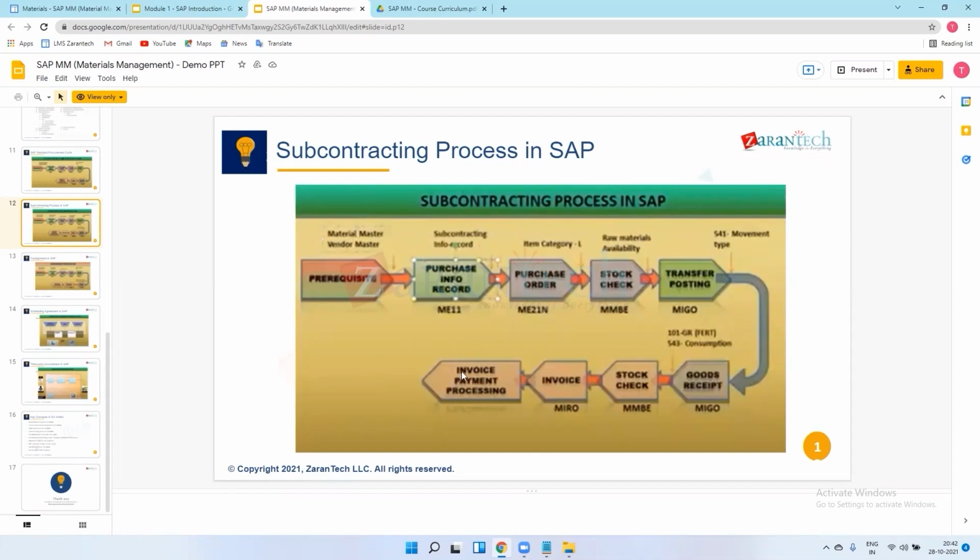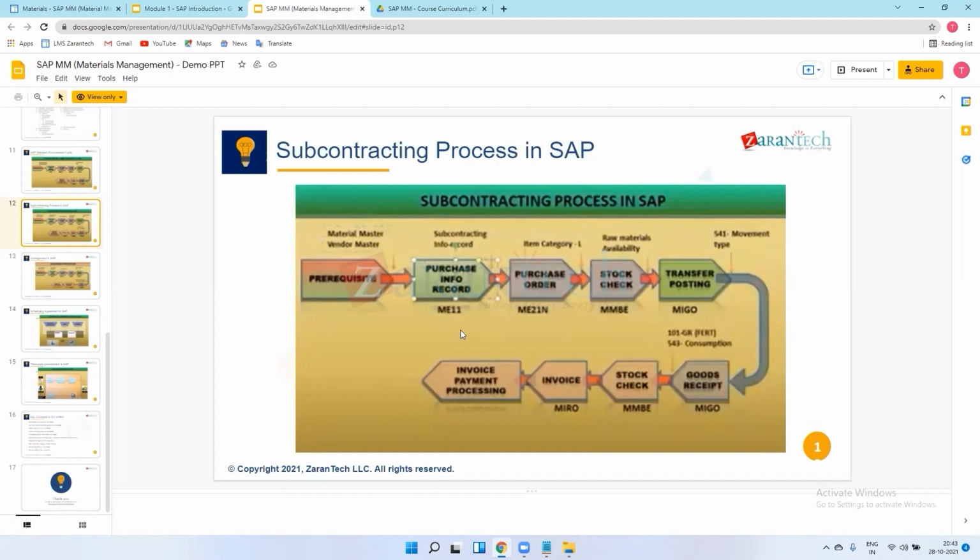And at the time of vendor payment, we will do one thing here. Earlier we have sent one raw material to the vendor. Suppose they send us one shape that costs 100 rupees. Out of that 100 rupees, 50 rupees we have already sent to the vendor in terms of sheet.